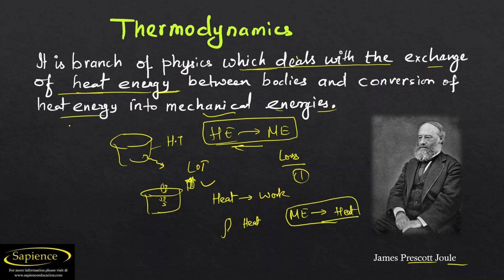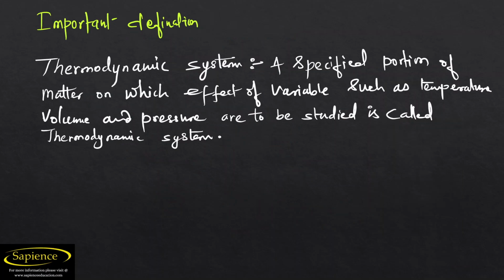Before that, we also want to discuss the basic definitions of some topics. What is a thermodynamic system? For studying thermodynamics, we require a system. What is actually a system? It is a specified portion of matter on which the effects of variables such as temperature, volume, pressure are to be studied, and it is called a thermodynamic system.